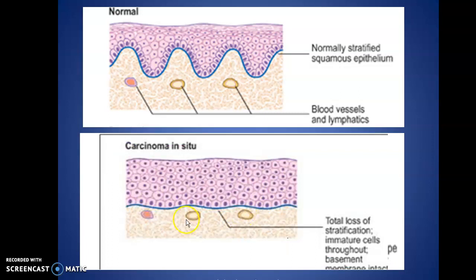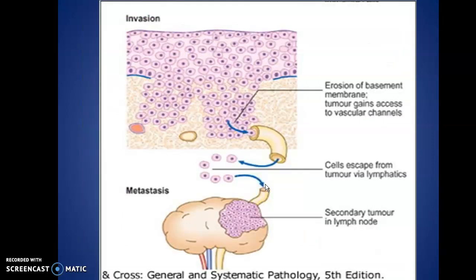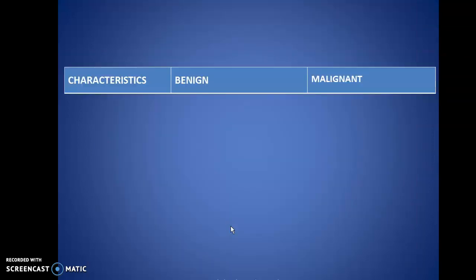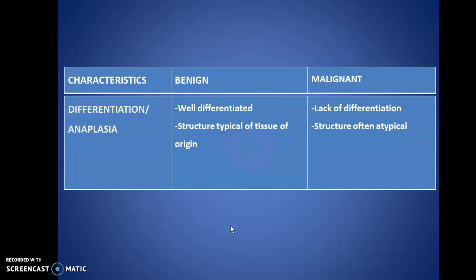This is carcinoma in situ. What you find is total loss of stratification through the basement membrane with high nuclear cytoplasmic ratio, followed by invasion. The cells try to invade into the underlying tissue and they move to a distant site, which is called metastasis. So what are the differences between benign and malignant tumors?